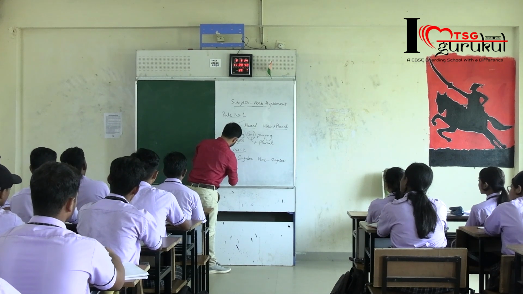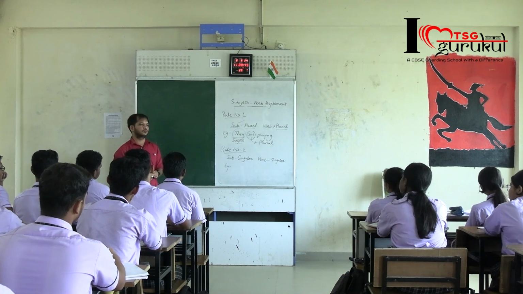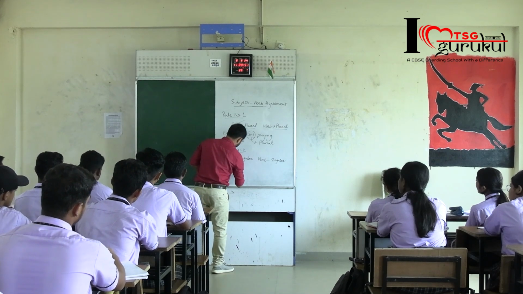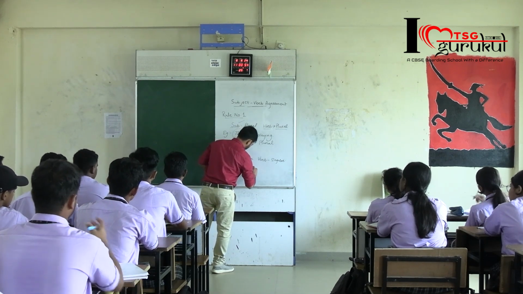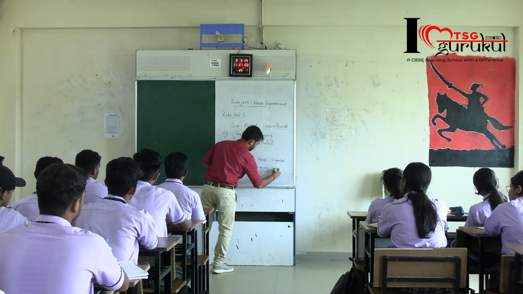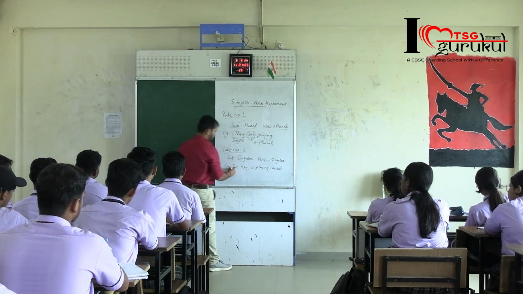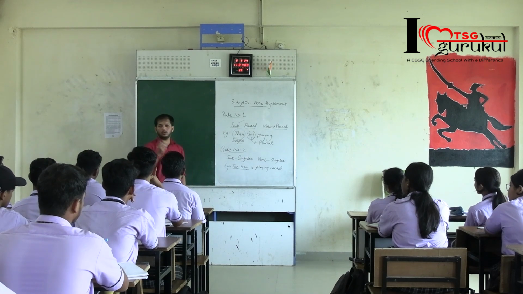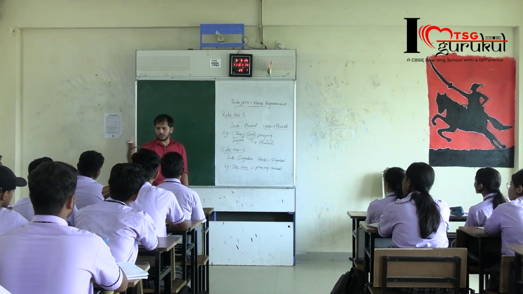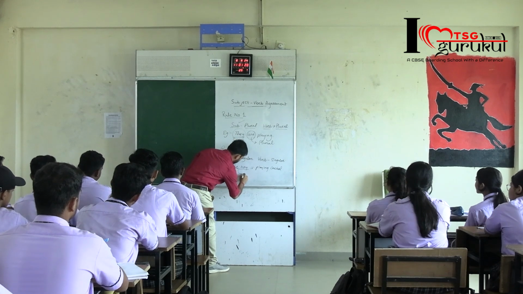For example, say any kind of example from your side. The boy? Very good. The boy is playing cricket. Okay, the boy is playing cricket. See, here the boy, I am talking about a single boy. Am I talking about a single boy, or am I talking about a group of boys? No, I am talking about a single boy. So, the subject is singular.